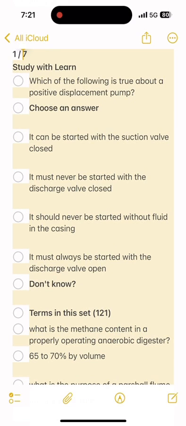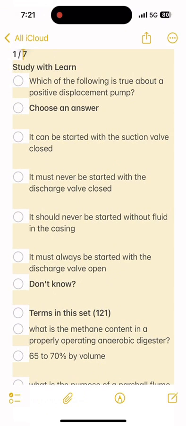Which of the following is true about algae in a pond? During the daytime, the algae will release oxygen for the aerobic bacteria in the pond. The effectiveness of disinfection is determined by the coliform concentration in the effluent. How often should the sludge at the bottom of a clarifier be pumped? Frequently throughout the day.